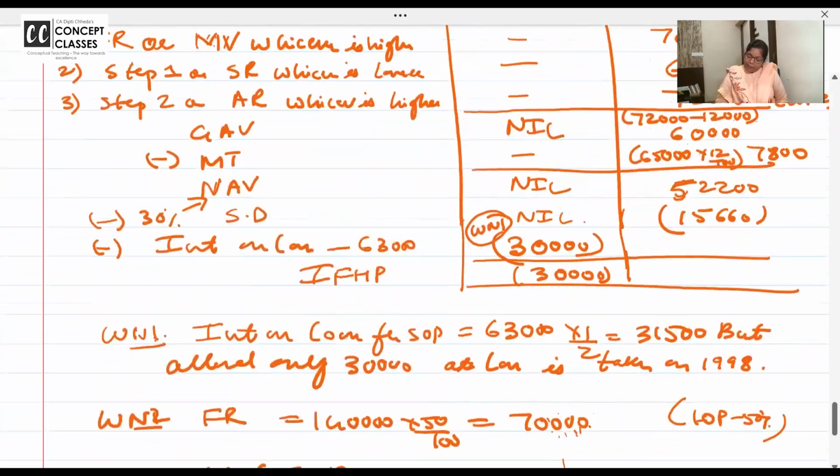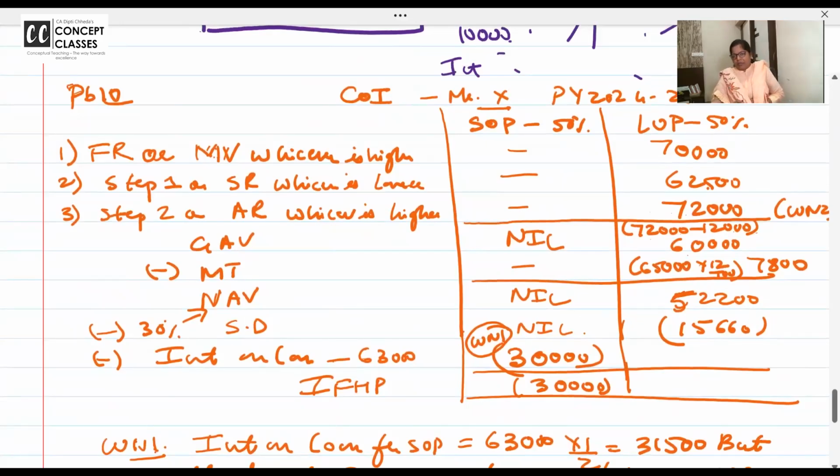Because unrealized rent is reduced after GAV, not from the actual rent. If you deduct it from actual rent in the third step, this will become 60,000, and then in step 2, 62,500 will become higher. But this is not clarified in the study material, we'll go like this only. Change this and take this correctly.